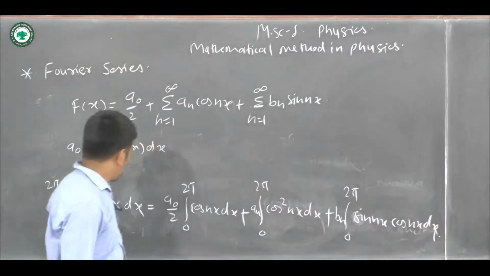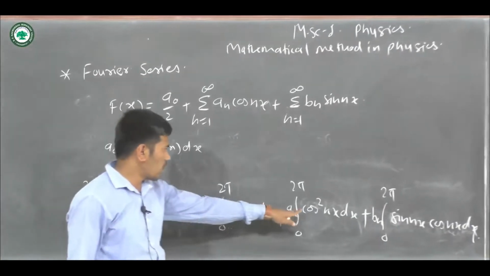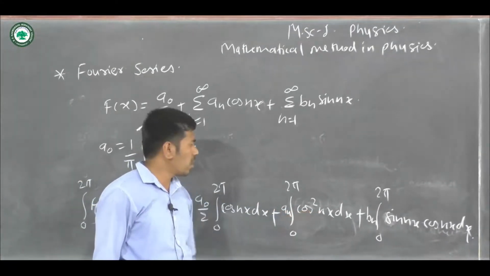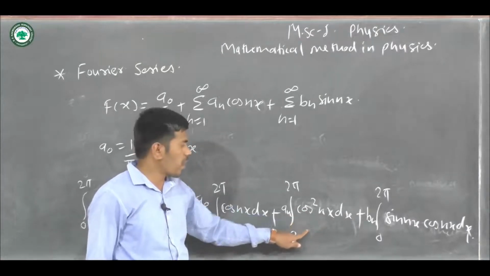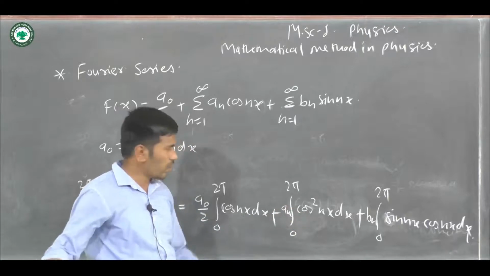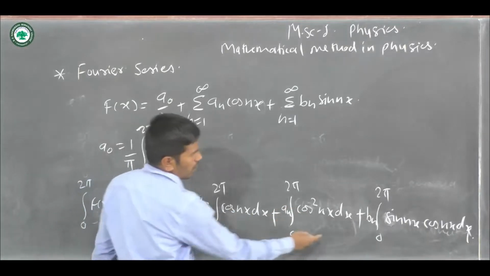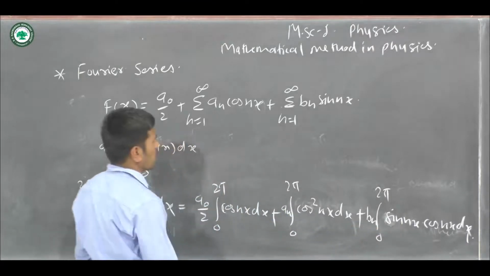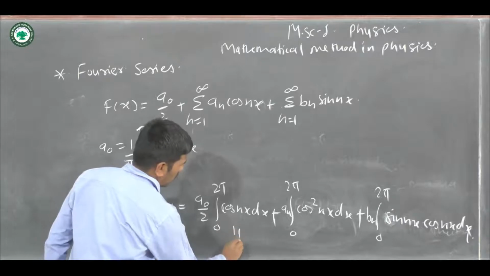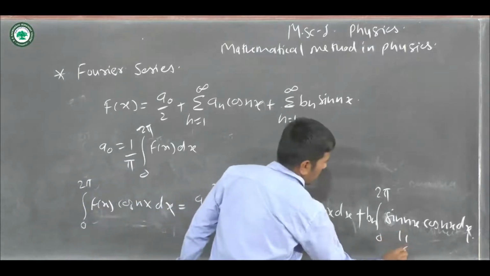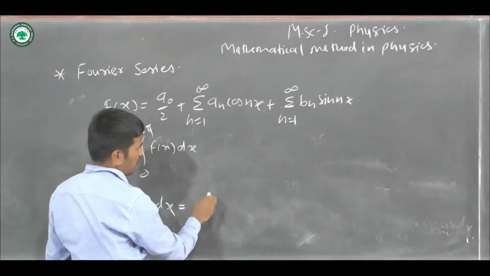If we integrate these things, this is equal to 0, and for cos square nx, if we put 1 plus cos 2nx by 2 and then integrate, we get some value, but the other two terms are equal to 0.